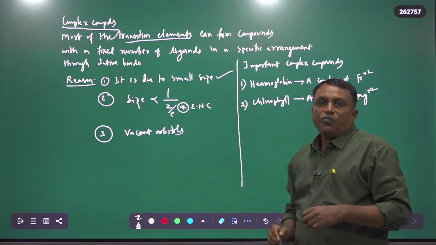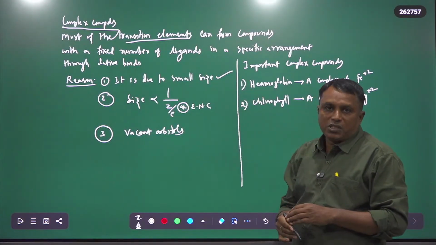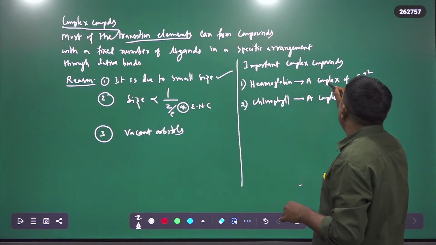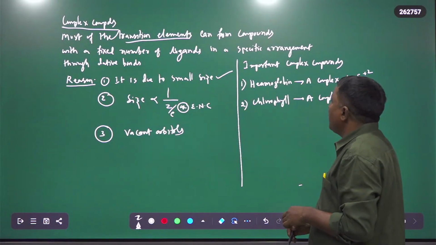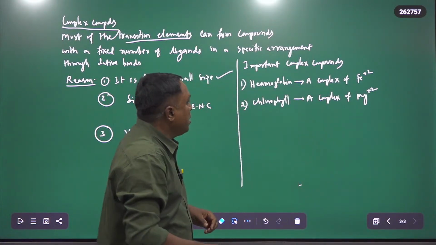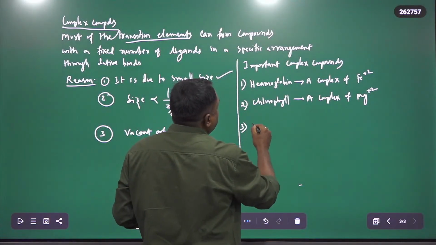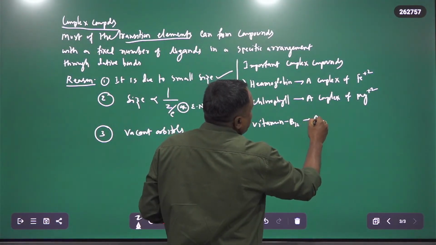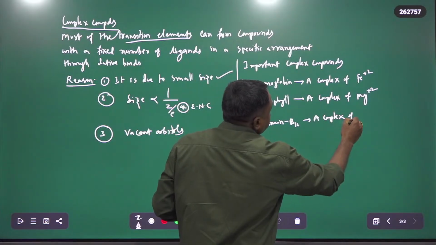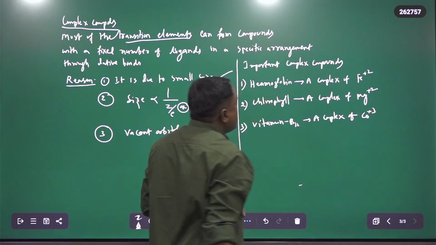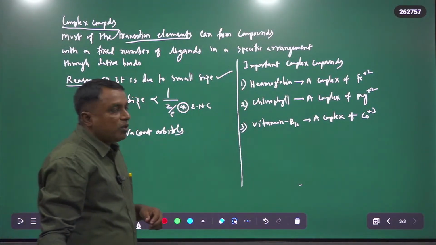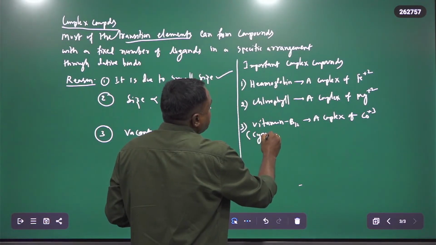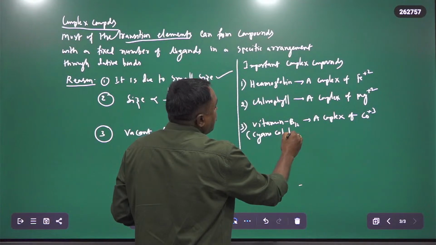Chlorophyll also belongs to our topic, complex compounds. Hemoglobin is also one of the important complex compounds. Hemoglobin is a complex of iron plus 2, chlorophyll is a complex of magnesium plus 2, and also one of the important ones is vitamin B12. Vitamin B12 is a complex of cobalt plus 3. Another name of vitamin B12 is cyanocobalamin. You know this cyanocobalamin.